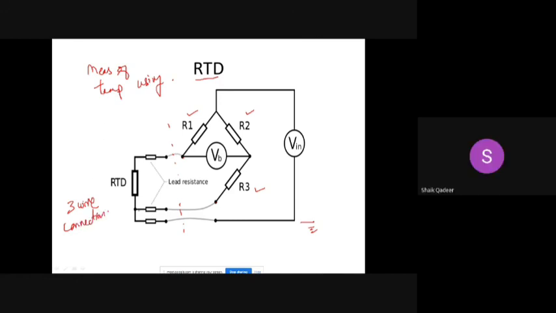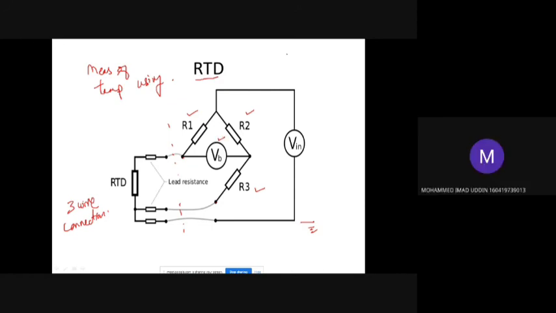Three wire RTDs are available in the market. So that three wire RTD you can get, then take three resistors, connect like this, take a power supply, connect like this. The ground of this is connected to the ground of RTD and the main RTD can be connected to one of the arms of the Wheatstone bridge, and across these two points the output voltage can be tracked.